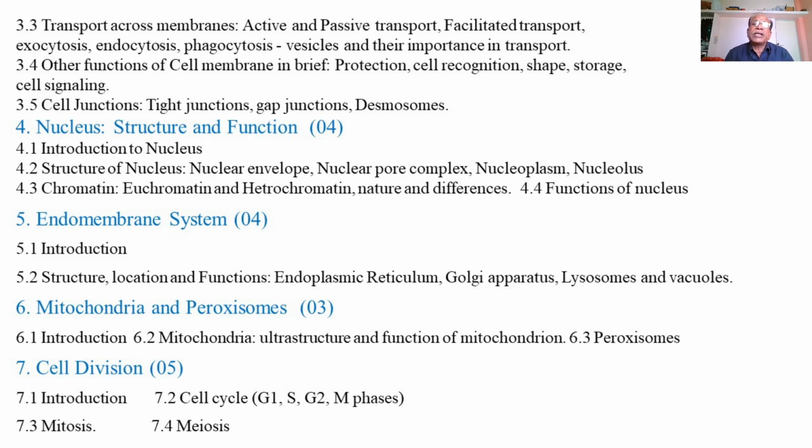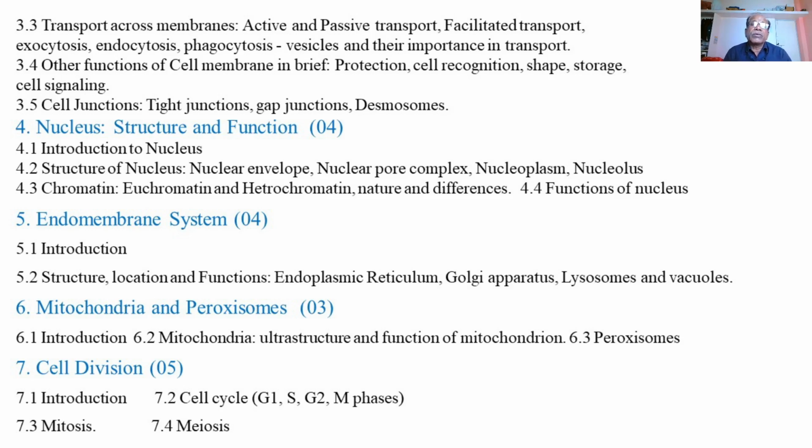Then cell junctions: tight junctions, gap junctions and desmosomes, which are channels or spaces between adjacent cells, and which also perform an important role in transport in cells and tissues. Then the next topic is the nucleus, where we are going to study the structure of the nucleus and its various parts: nuclear envelope, pore complex, nucleoplasm, nucleolus, different types of chromatin such as euchromatin and heterochromatin, and lastly the functions of the nucleus.